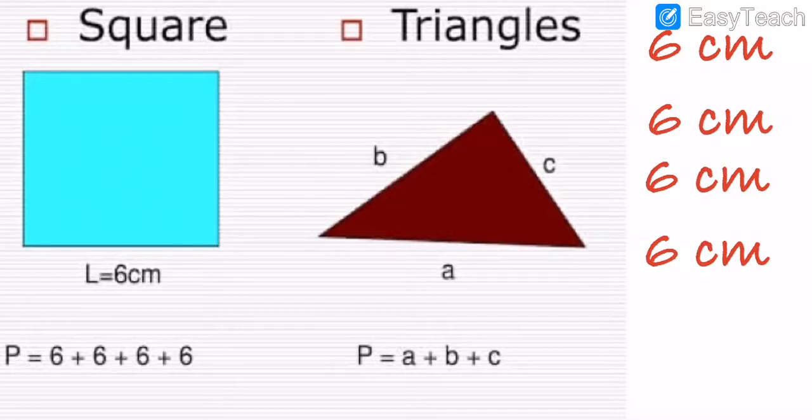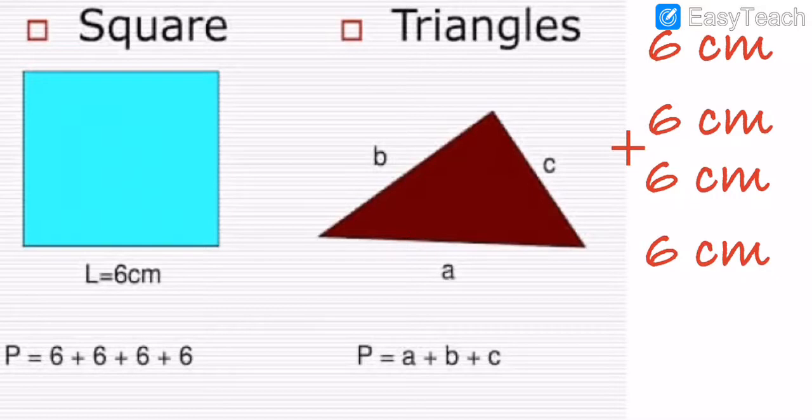Now what we have to do is the addition here. So now I am going to write the answer. 6 plus 6, how many, my dear students? 12. 12 plus 6 is equal to 18. And 18 plus 6 is 24. Means 6 fours are 24, as we know, my dear students.